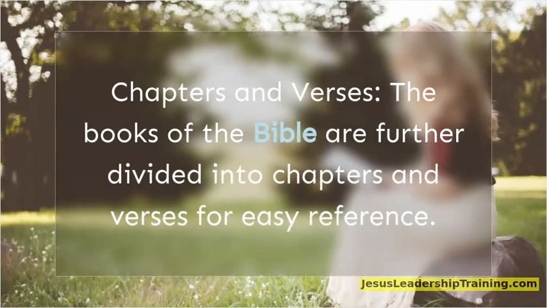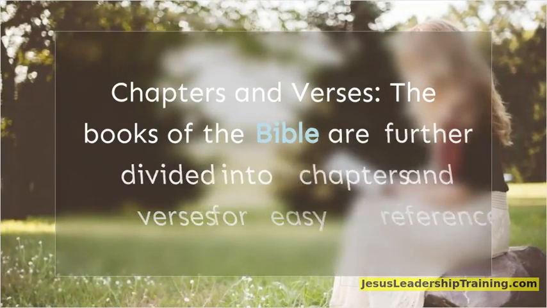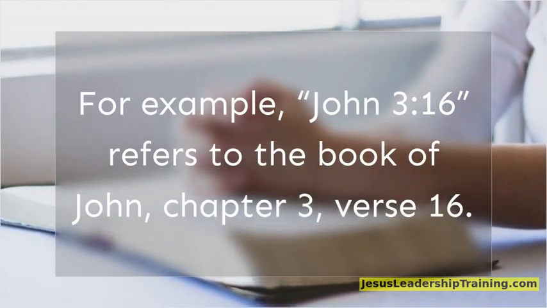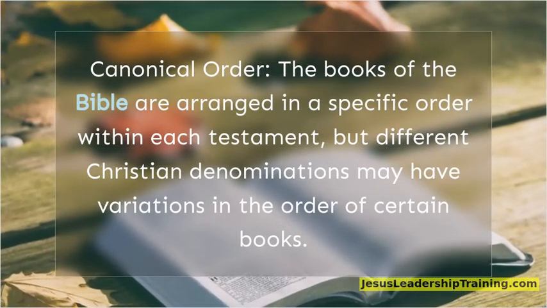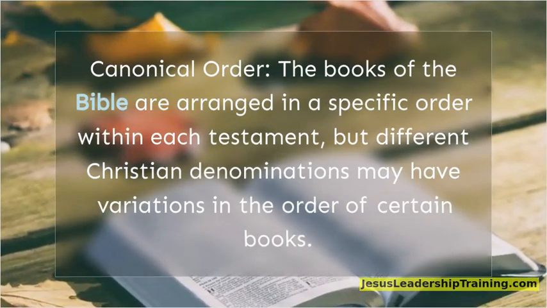Chapters and verses. The books of the Bible are further divided into chapters and verses for easy reference. For example, John 3:16 refers to the book of John, chapter 3, verse 16. Canonical order. The books of the Bible are arranged in a specific order within each testament, but different Christian denominations may have variations in the order of certain books.